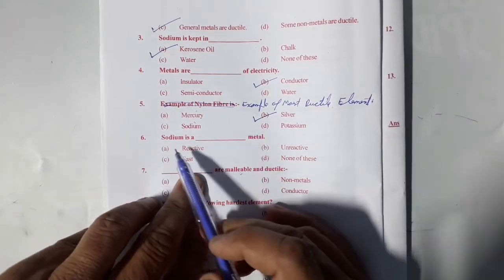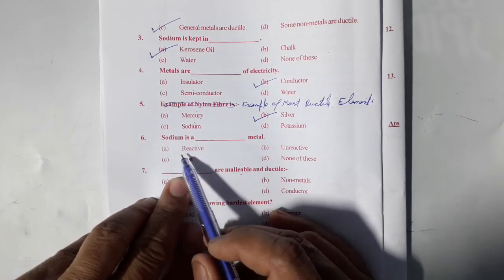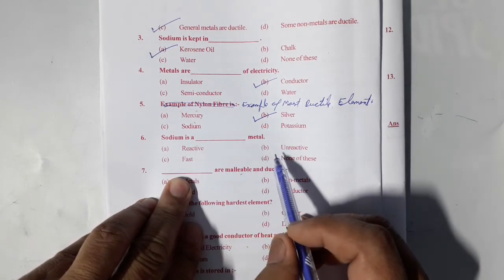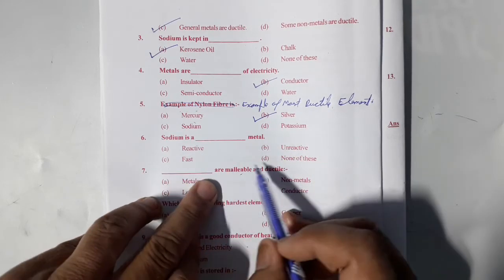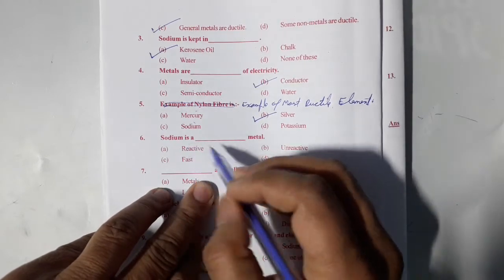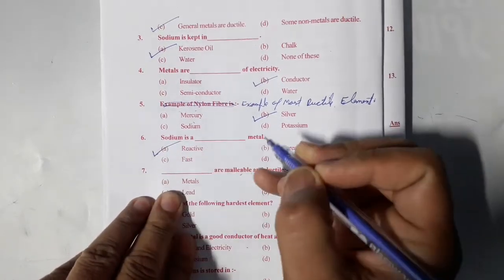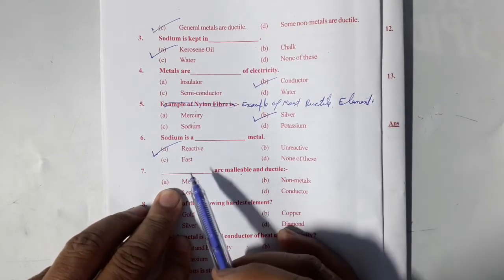Next question. Sodium is a dash metal. Option A, reactive. Option B, unreactive. Option C, fast. Or option D, none of these. So we know that sodium is a very reactive metal. So its correct option is option A.